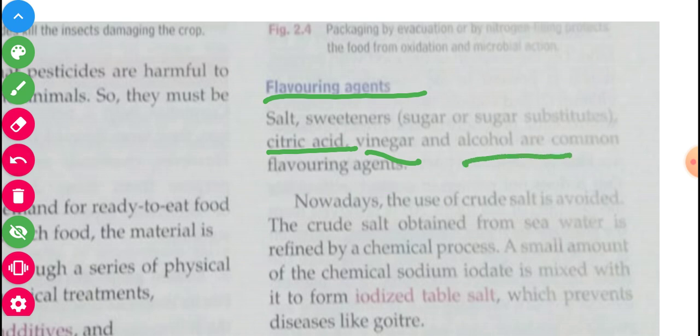My dear students, see, nowadays the use of crude salt is avoided. The crude salt obtained from seawater is refined by a chemical process. A small amount of the chemical sodium iodate is mixed in iodized table salt, which prevents diseases like goiter. Another name you will see for this type of salt.